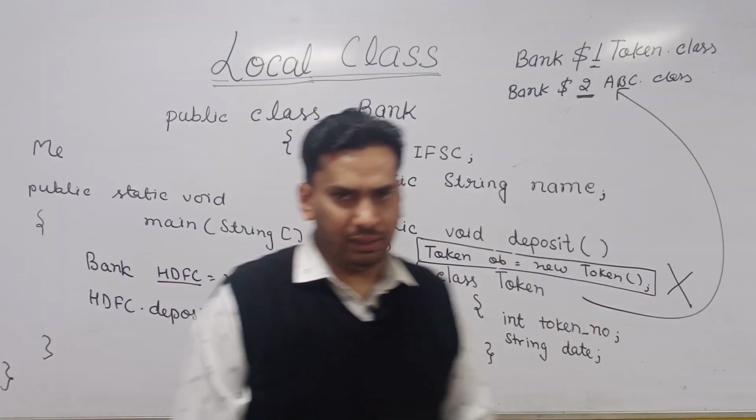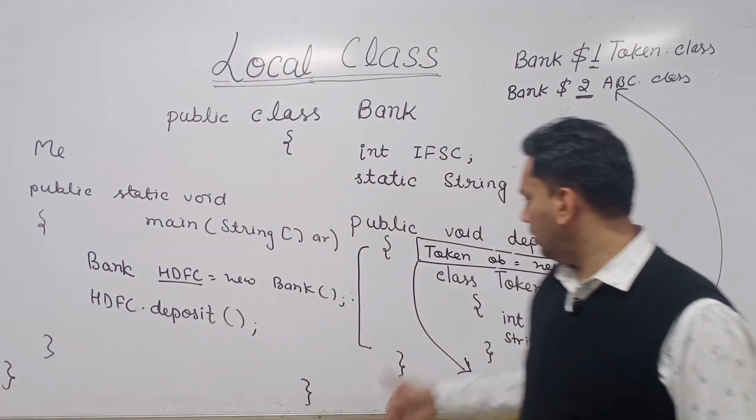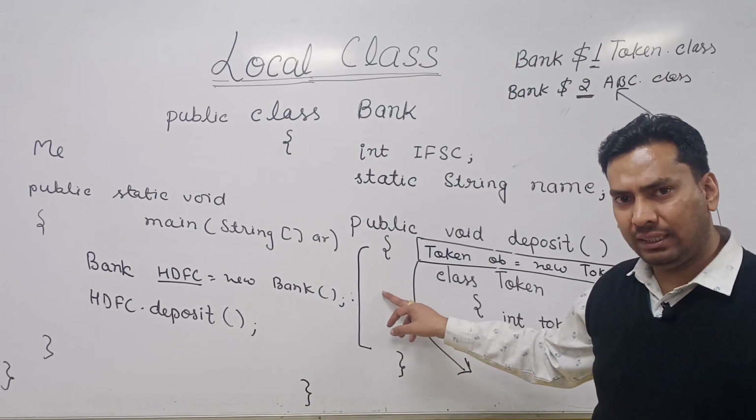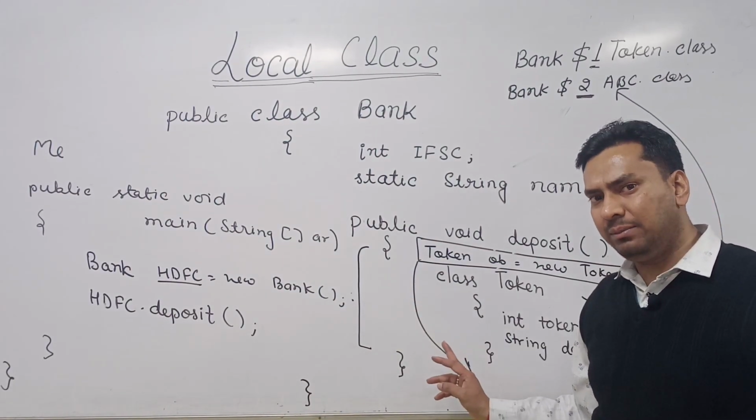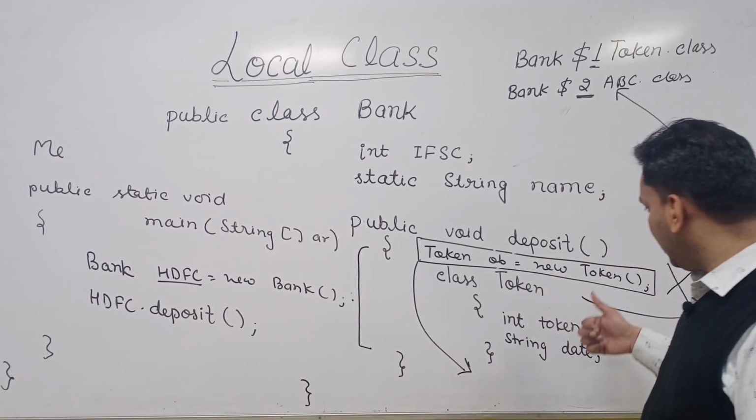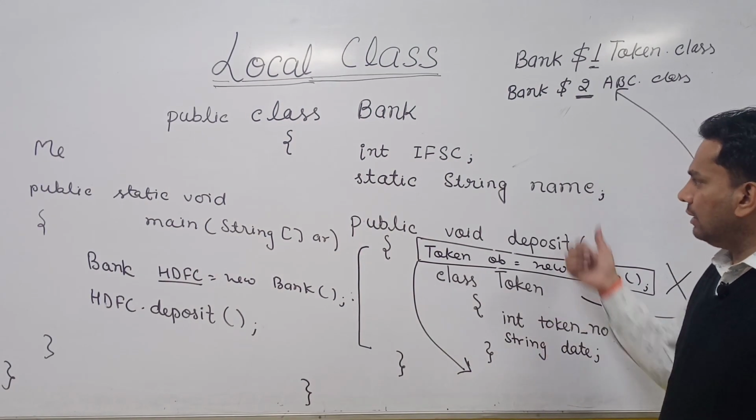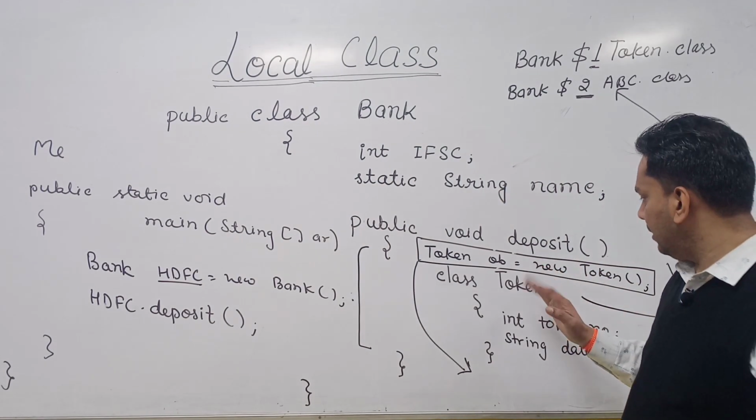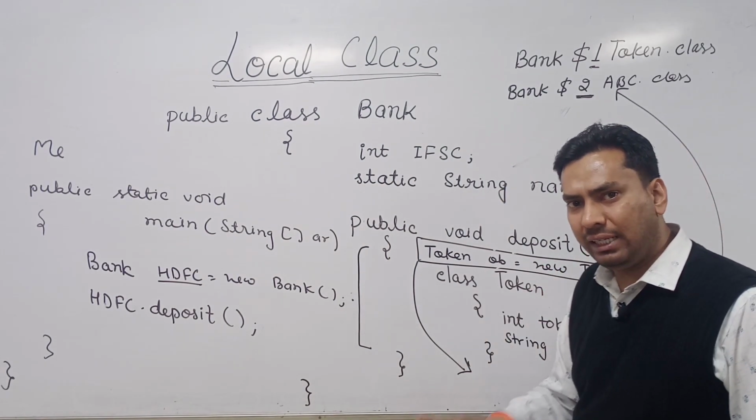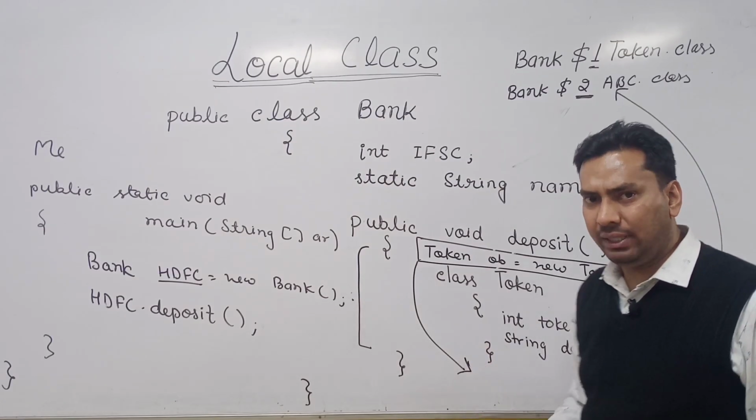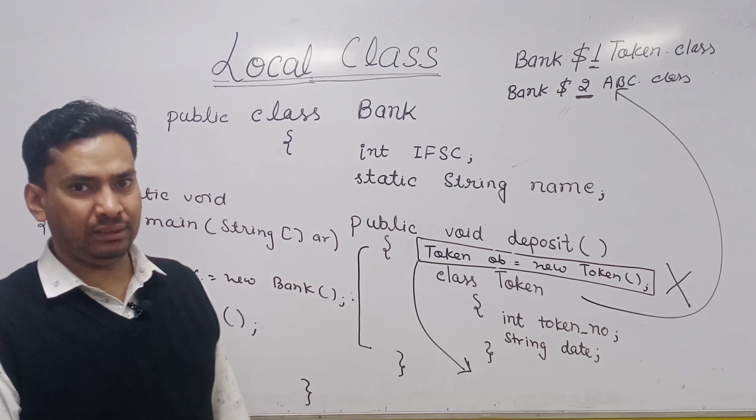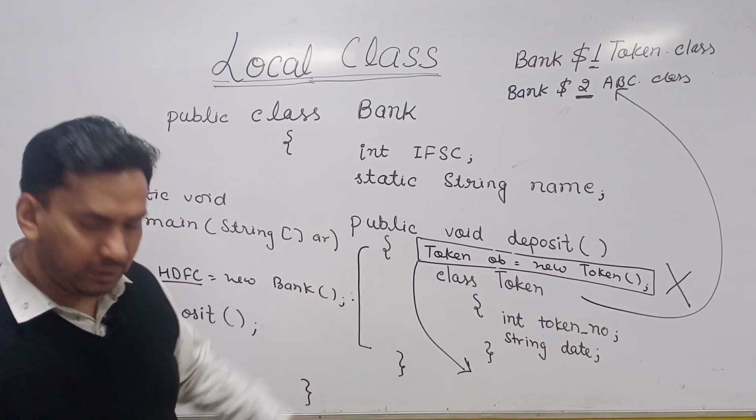So again, revising the basic concept: a local class is defined inside the block of a class, and no access modifier is allowed. You cannot define any static member inside the local class. A local class can access the static as well as non-static members of the enclosing class, and a local class object can be created only inside the block where it has been defined, but after the declaration of the class. So that's all about the local class.